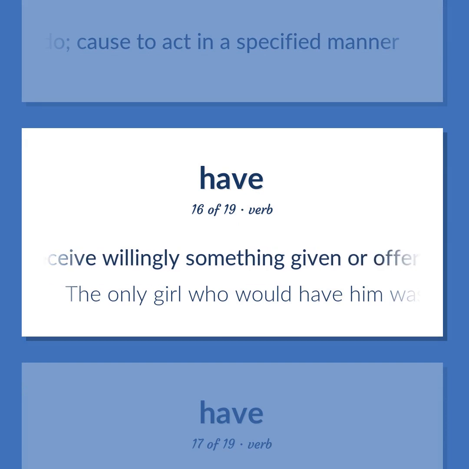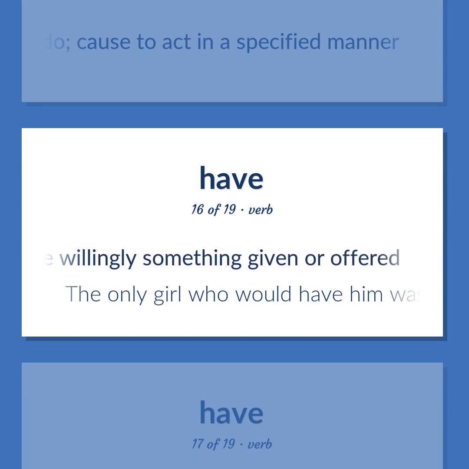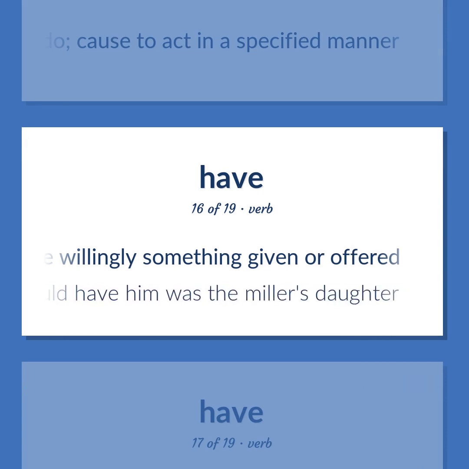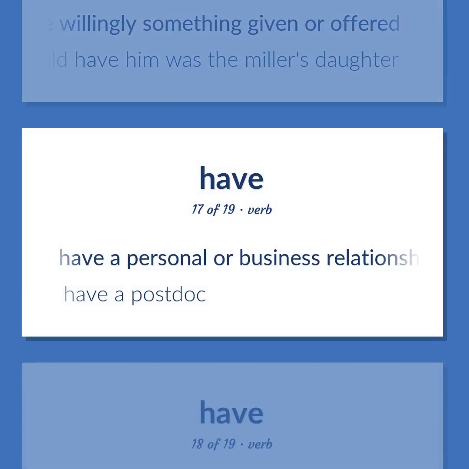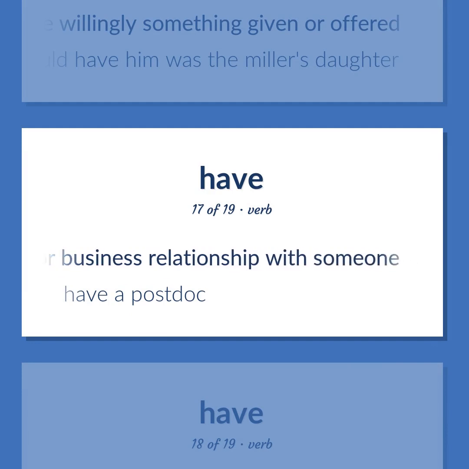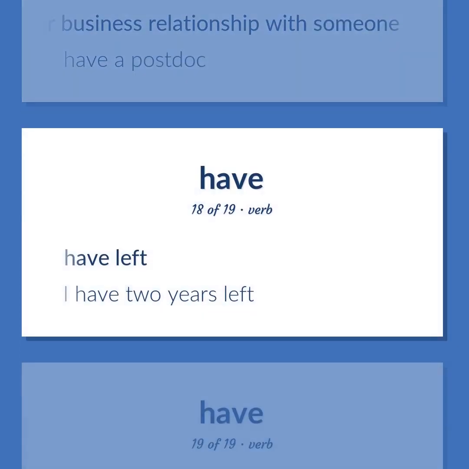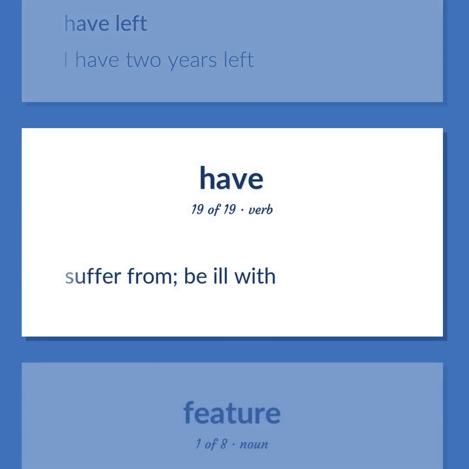Receive willingly something given or offered. The only girl who would have him was the miller's daughter. Have a personal or business relationship with someone. Have a postdoc. Have left. I have 2 years left. Suffer from. Be ill with.